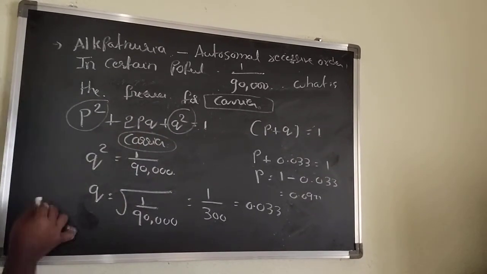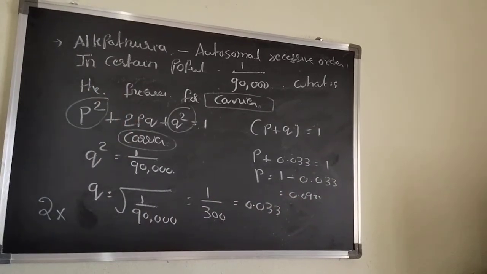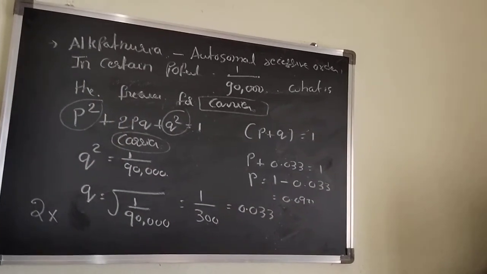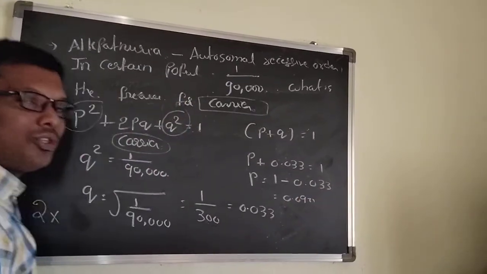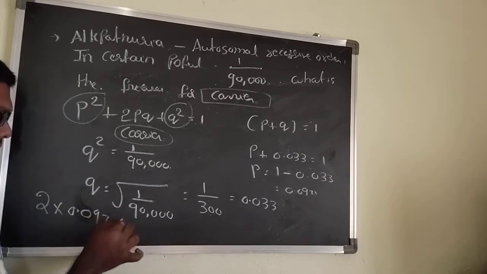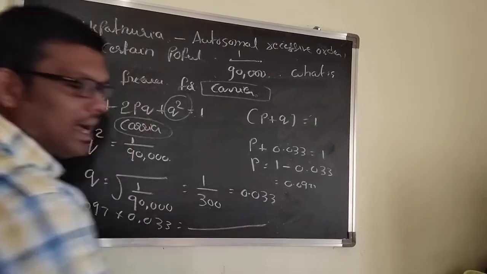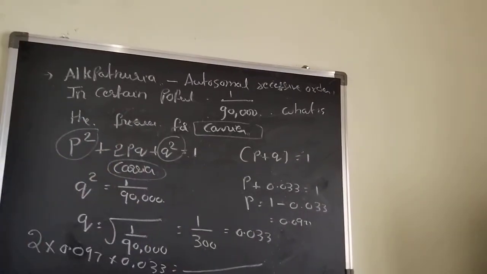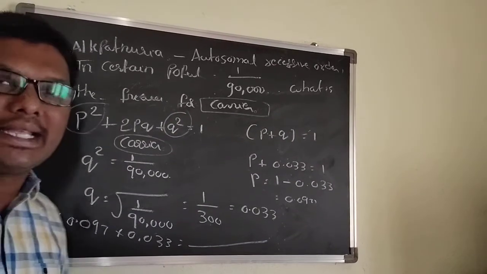Now here what they ask is the carrier. That's why 2 into p value, 0.967, into q value, 0.033. You can get the answer. That is the frequency for a carrier. Like that they connect with genetics.